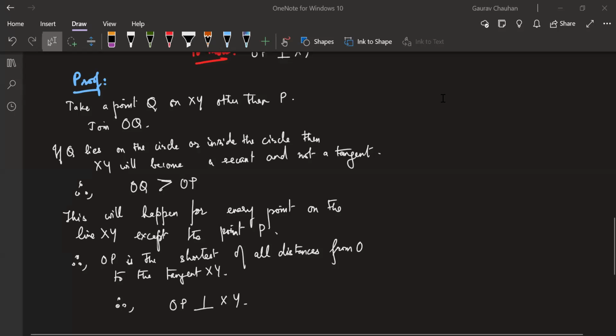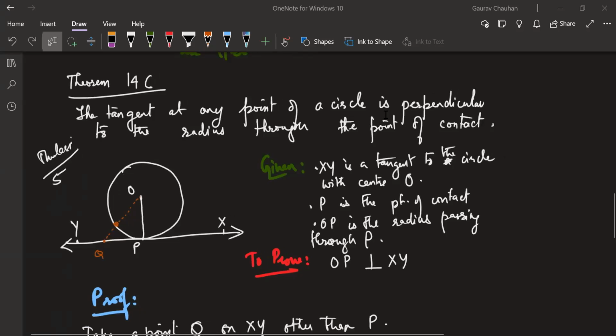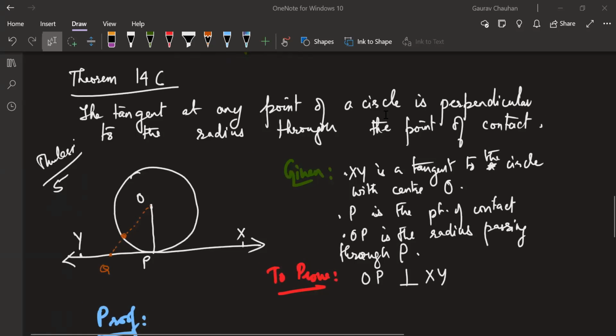Now, if you think about it carefully, using this same logic, you can conclude that only one tangent is possible at one point, right?